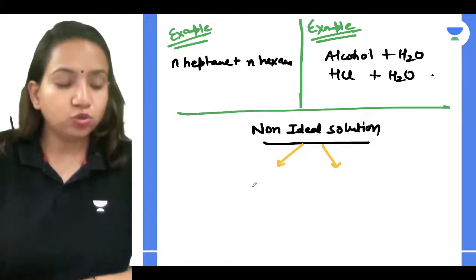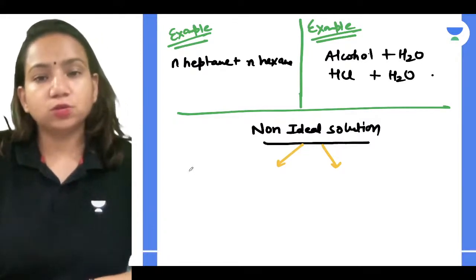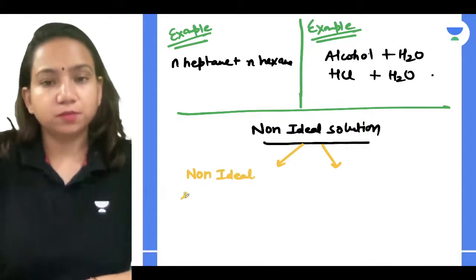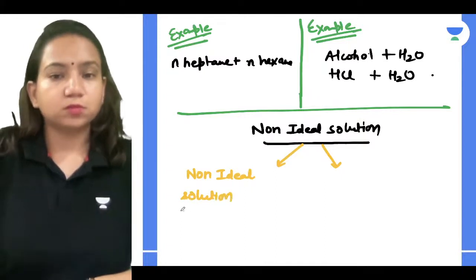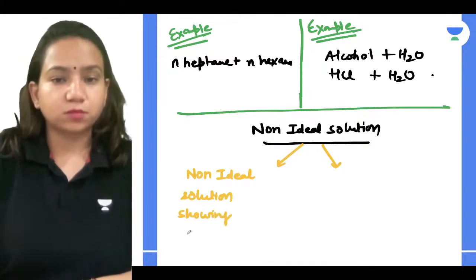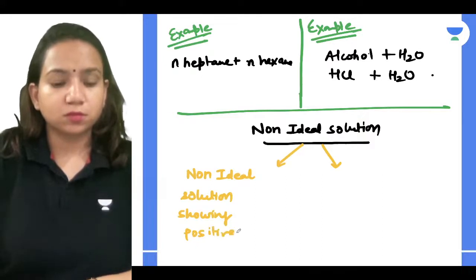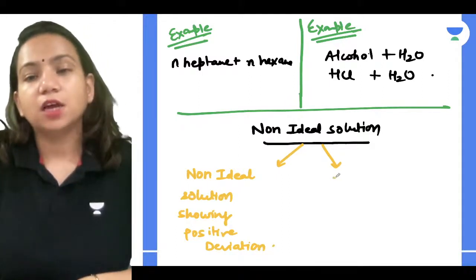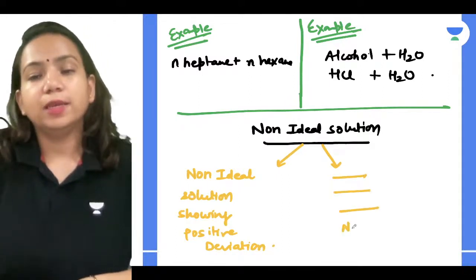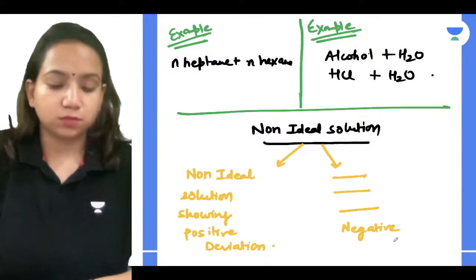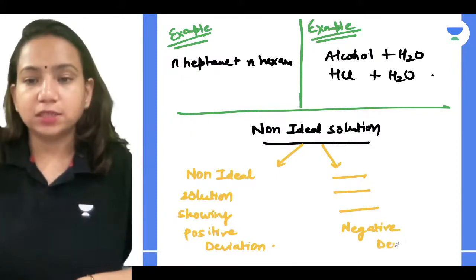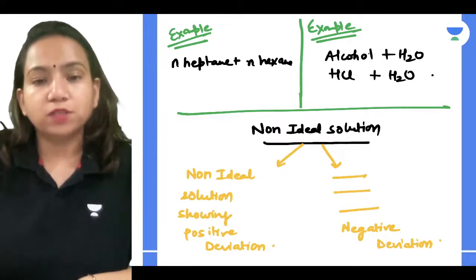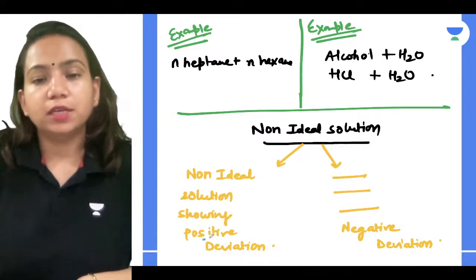The non-ideal solution showing positive deviation, and next is non-ideal solution showing negative deviation. Can you relate with that, guys? Very simple. So non-ideal solution showing positive deviation and non-ideal solution showing negative deviation.